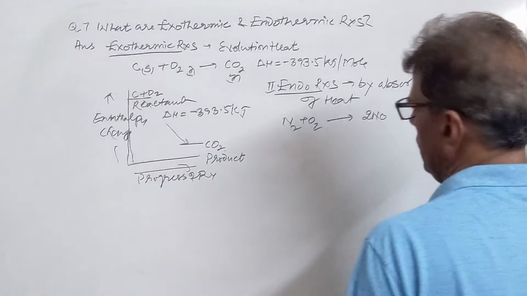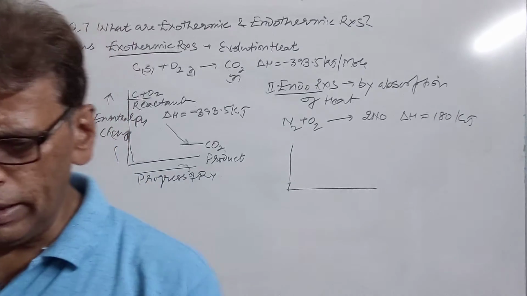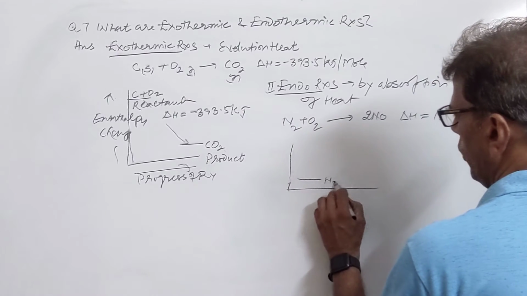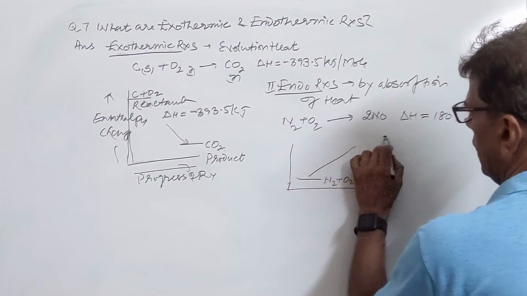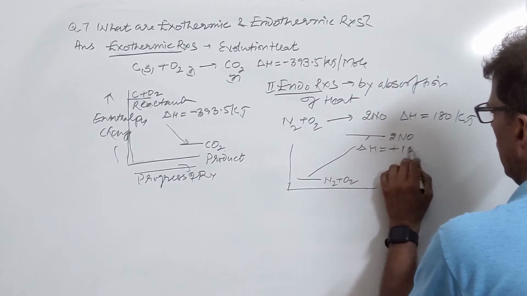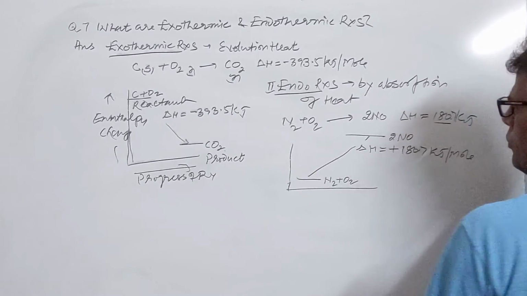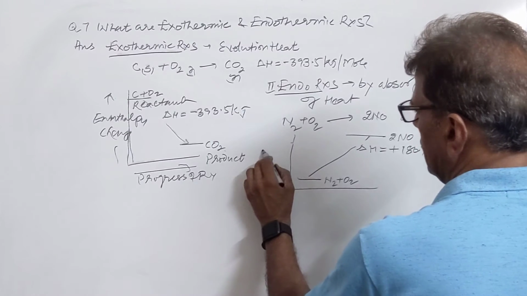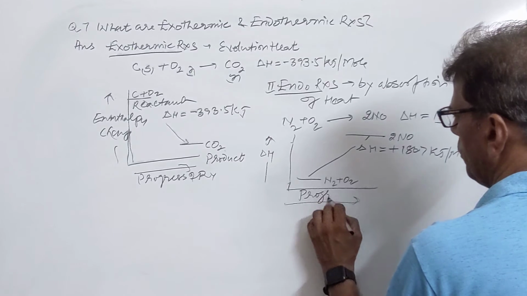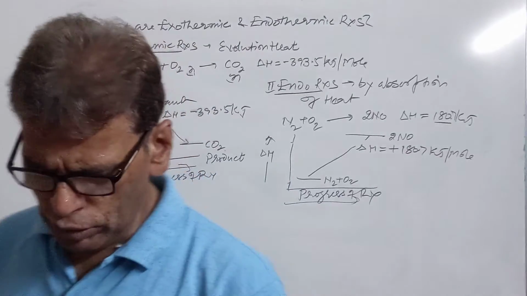These are endothermic reactions. Now, how to represent endothermic reactions? In an endothermic reaction, the heat content of the product is more than that of the reactant. So N2 and O2 will come here, and 2NO is produced. Delta H is plus 180.7 kilojoule per mole. Again, this is delta H, the enthalpy change here. Here we have the progress of the reaction. So these are exothermic and endothermic reactions.